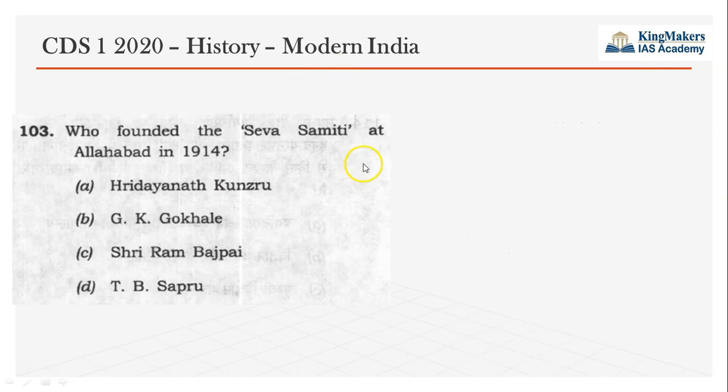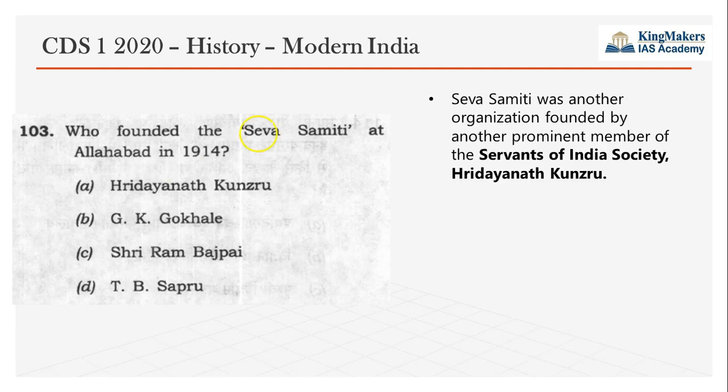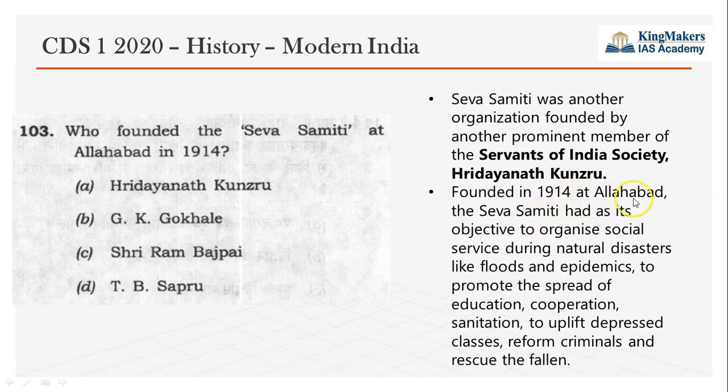So the next question is about Seva Samiti. Who founded the Seva Samiti in Hyderabad? The Seva Samiti was founded by Hridayanath Kunzru. He was a famous member of the Servants of India Society, which was started by Gokhale, and he started the Seva Samiti for social work. Again, organization and founder. This model is the most favorite model of UPSC. It was founded in 1914 at Allahabad. Its objective was to organize social service during natural disasters, floods and epidemics, and to promote and spread education, cooperation, etc.